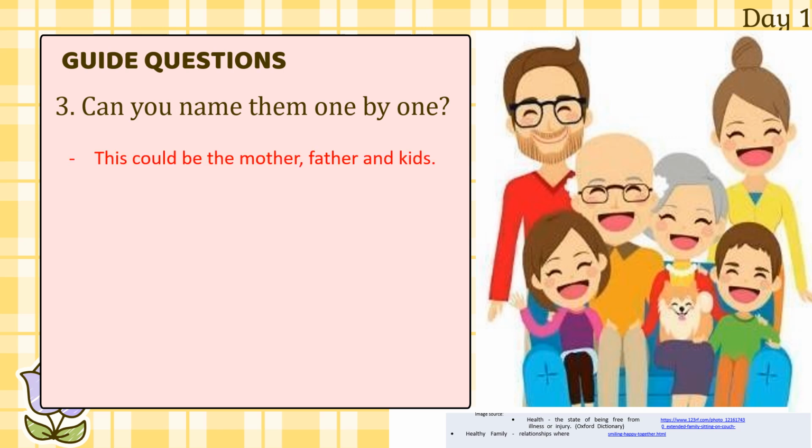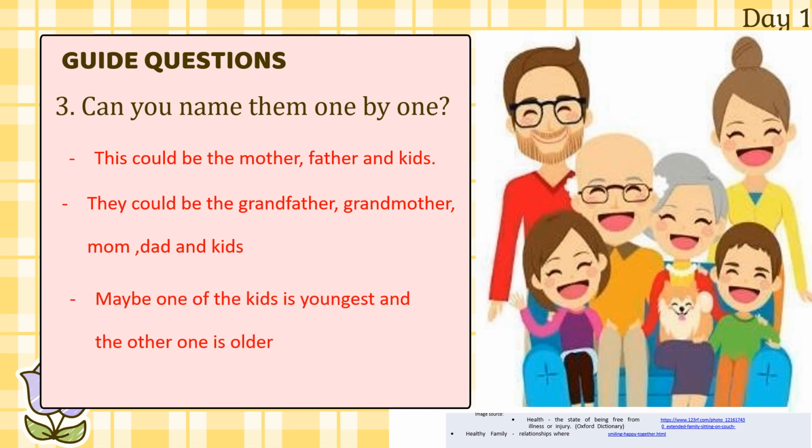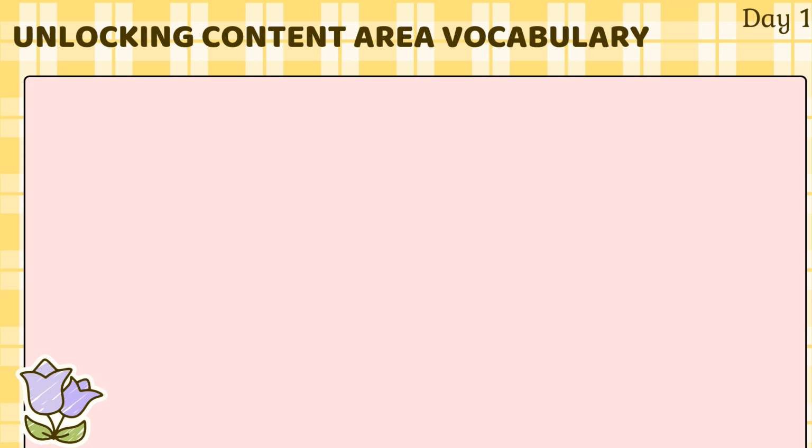Very good. This could be the mother, the father, and kids. That's right. They could be the grandfather, grandmother, mom, dad, and kids. Maybe one of the kids is youngest and the other one is older. Wonderful. You all did an amazing job describing the picture and identifying the family members.